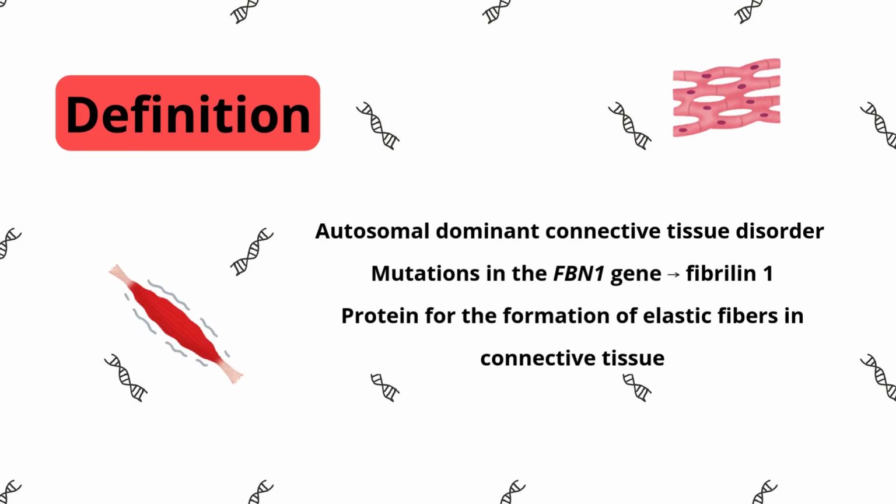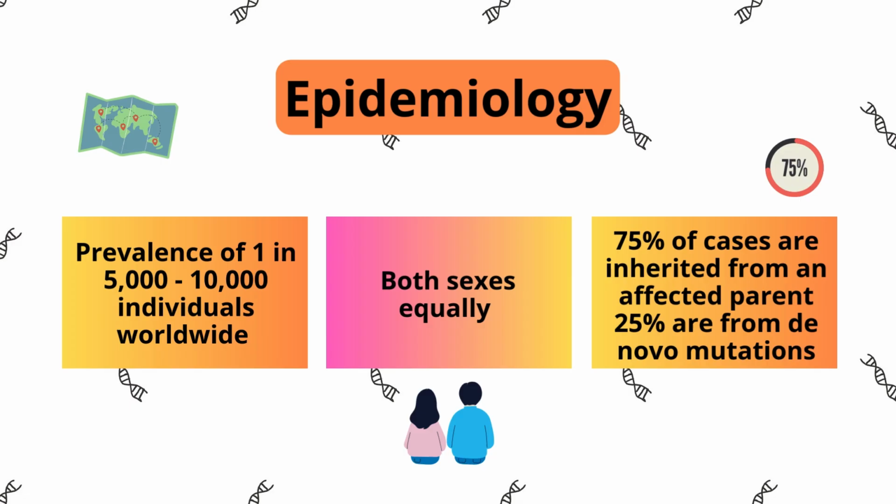Marfan syndrome is an autosomal dominant connective tissue disorder caused by mutations in the FBN1 gene, which encodes fibrillin-1, an essential protein for the formation of elastic fibers in connective tissue. Because connective tissue provides structure and support throughout the body, Marfan syndrome has systemic effects, primarily involving the skeletal system, cardiovascular system, eyes, and skin.